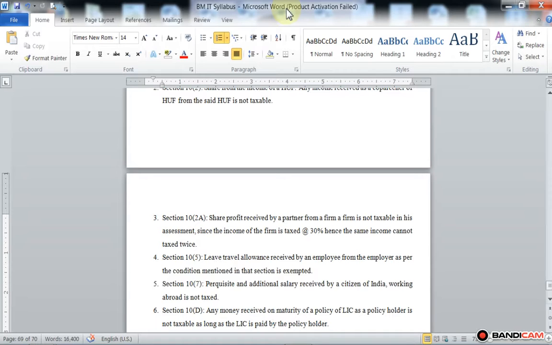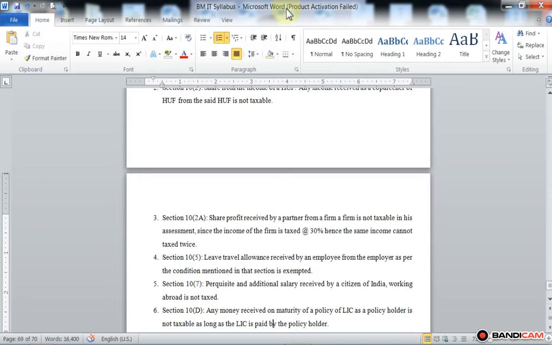Got it? So a very easy condition is given in leave travel allowance: it is exempted up to the actual expenditure incurred on travel, for a journey out of a block of 4 years.